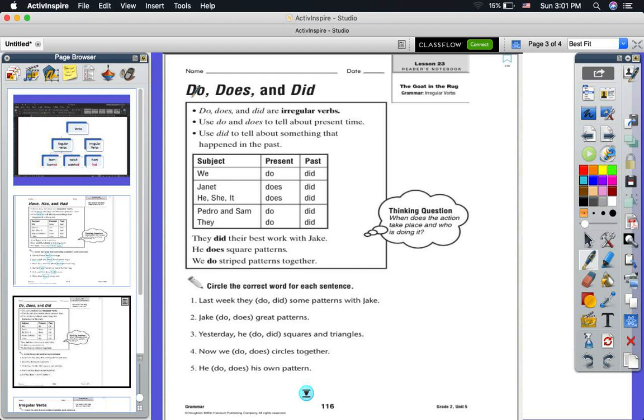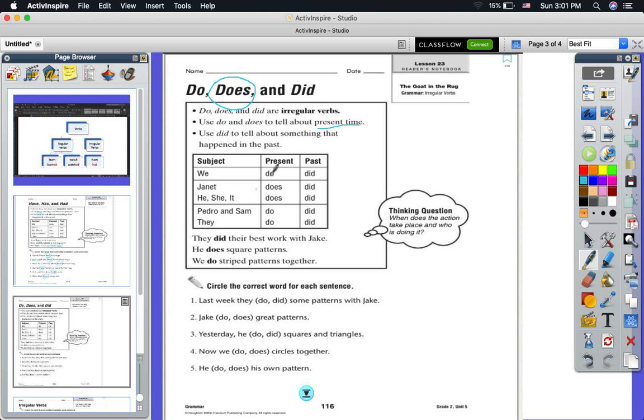Do goes with I do, or they do, we do, you do. But does goes with only he, she, it, with the singular. Do, does, and did are irregular verbs. Use do and does to tell about present time. Use did to tell about something that happened in the past.